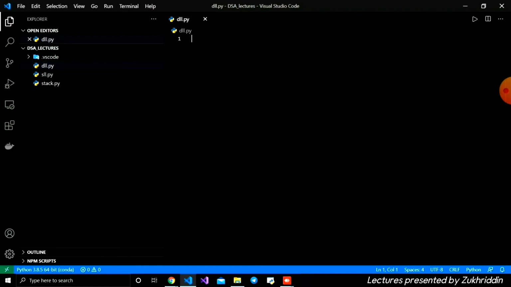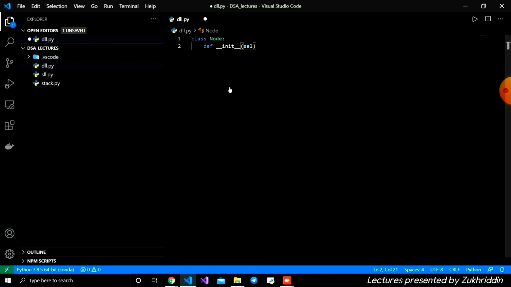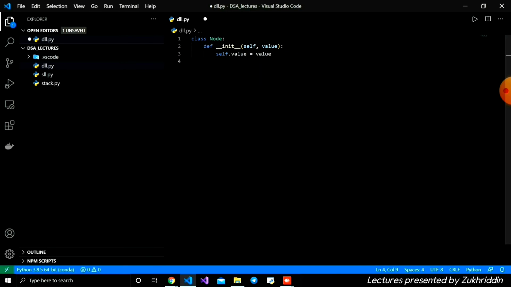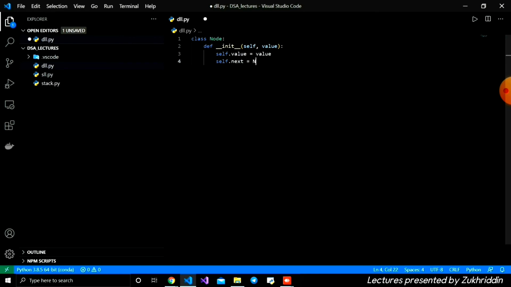We're going to create our double linked list. As we created the single linked list, we use the same approach, but some logic will change. Firstly, we create our node class, and inside we define the init function as before, with self and value parameters. Inside I write self.value equals value, then self.next equals None, and after that self.previous, which is None also.